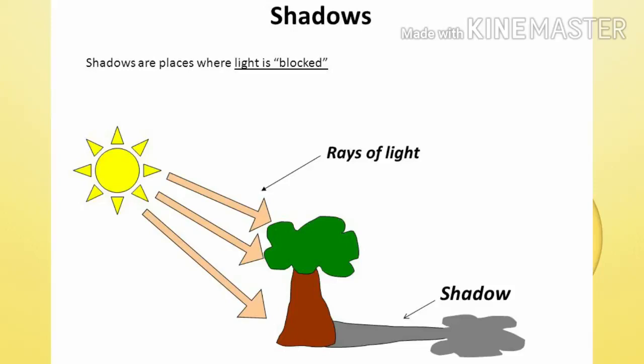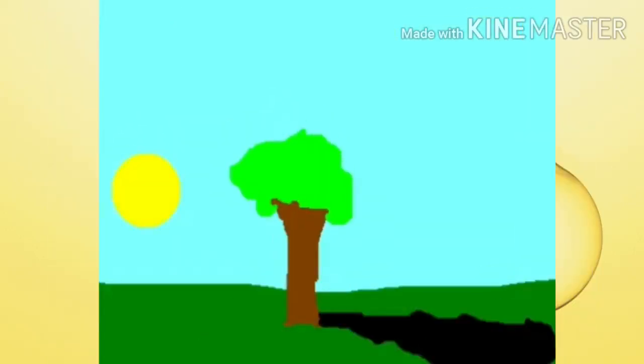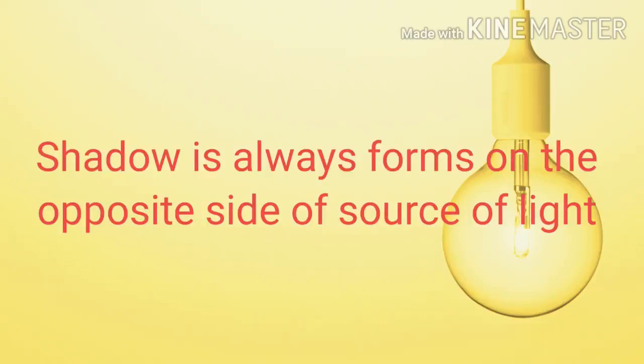As a tree is an opaque object and it does not allow light to pass through it, the tree blocks the part of the light and the other side of that is dark because the light does not reach there, and that is shadow. The shadow is always formed on the opposite side of the source of light, that you can see over here.